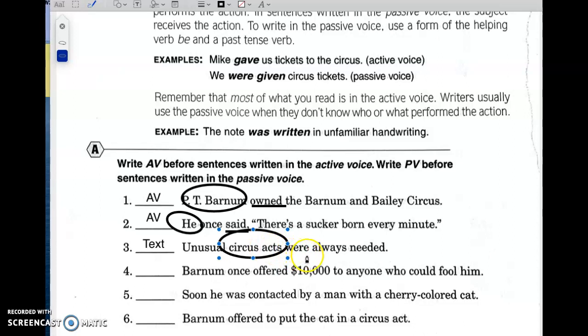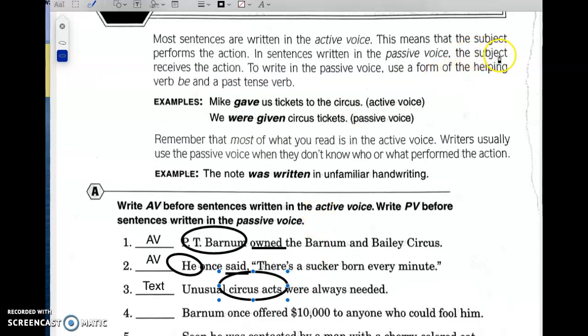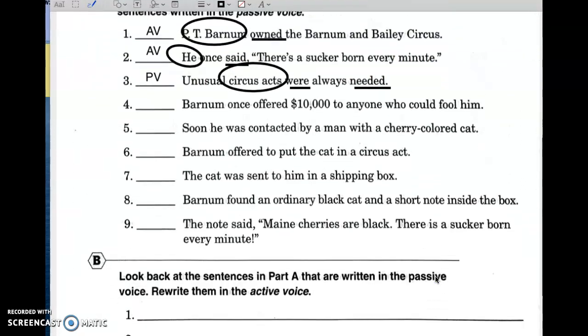So the subject here is receiving the action of being needed. Okay, notice we also in this one have a form of the helping verb be in were, and we have a past tense verb, needed. So that's your other clue. We have a past tense verb, and we have a form of the helping verb be with were needed. Okay, so that makes this in passive voice. That's all you're doing through 4 through 9.